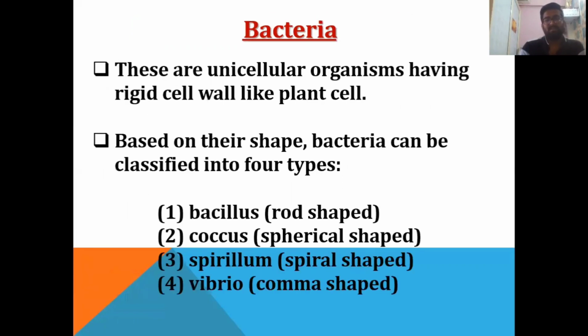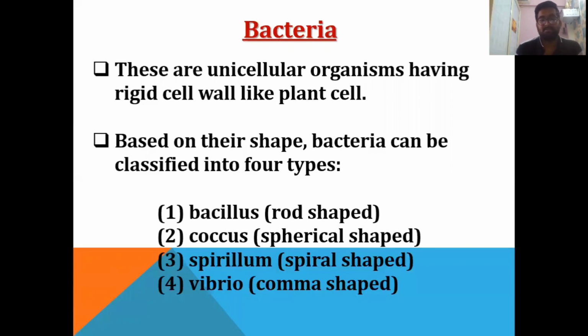So we will learn about bacteria. Bacteria are unicellular organisms, means they contain only a single cell, having a rigid cell wall like a plant cell. Based on their shape, bacteria can be classified into 4 types.